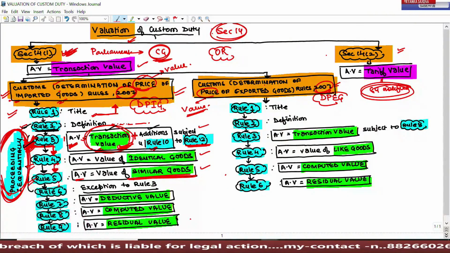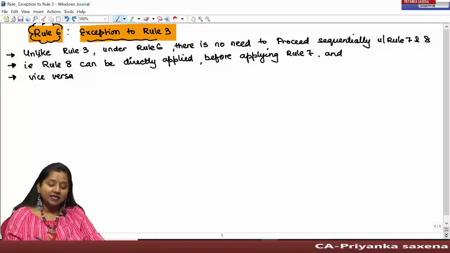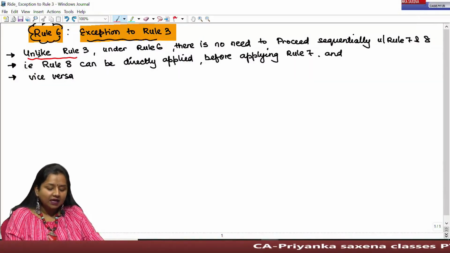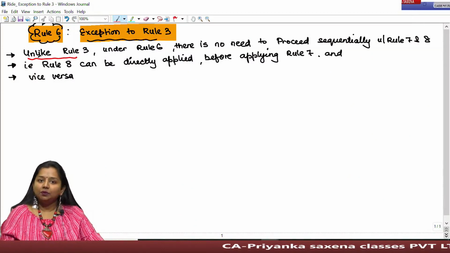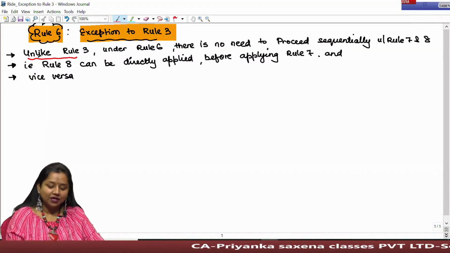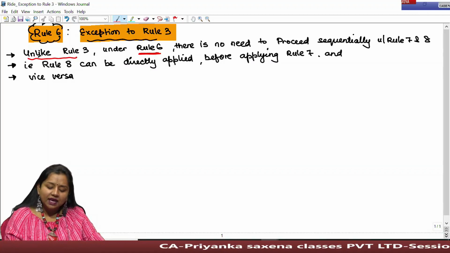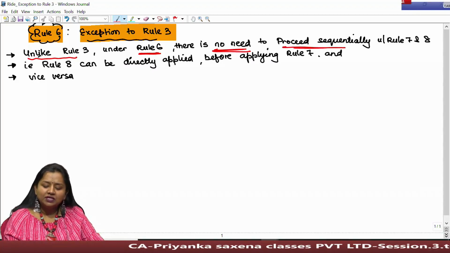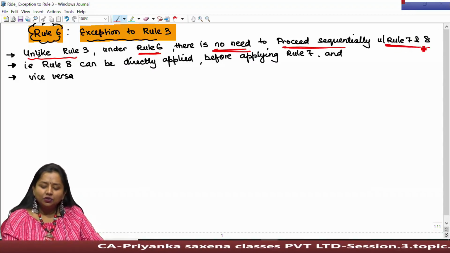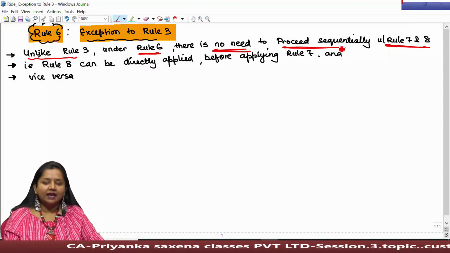Just have a brief look right now, that if identical goods and similar goods are both not available, then by proceeding sequentially, we shall move forward to Rule 6. Now, Rule 6 says, it's just a theoretical rule which says that unlike Rule 3, notwithstanding anything contained in Rule 3, under Rule 6, there is no need to proceed sequentially under Rule 7 and Rule 8.